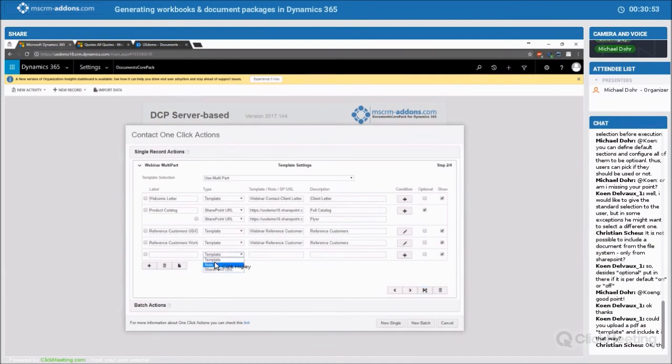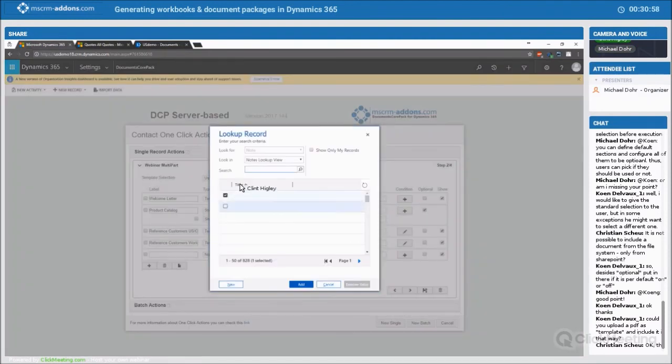So if I say I'm going to use a note, then it gives me a lookup to all the notes that I have here inside of CRM, and you'll be able to attach that document, that PDF, from this annotation field. You may have to do a custom entity or something like that if you're going to store it there, and on that record in the annotation field, put in a good description. That should probably be the easiest way to pull it.